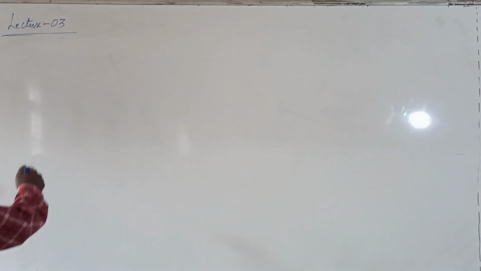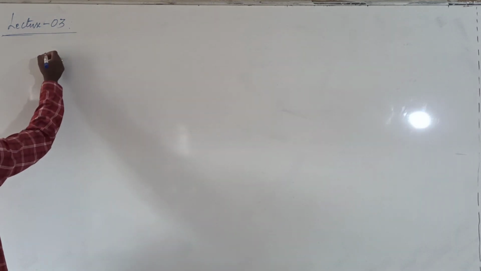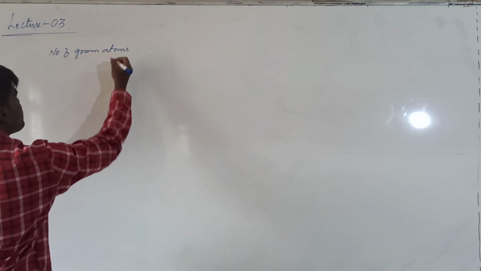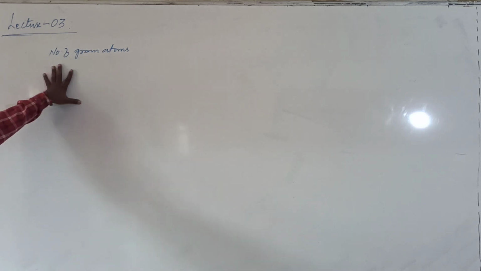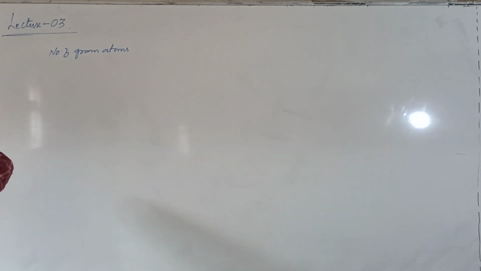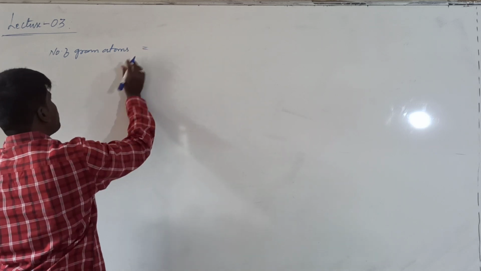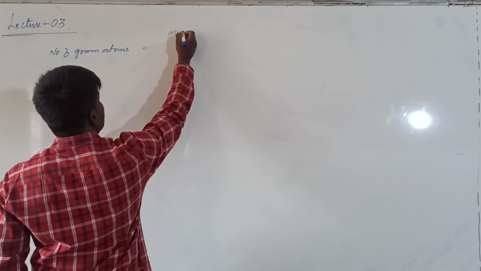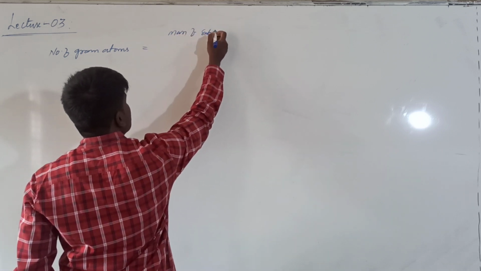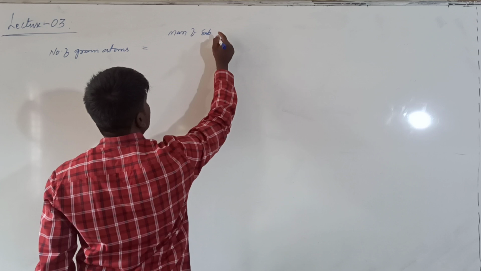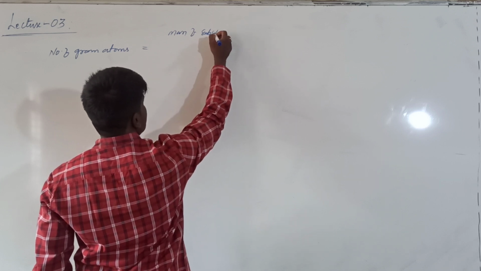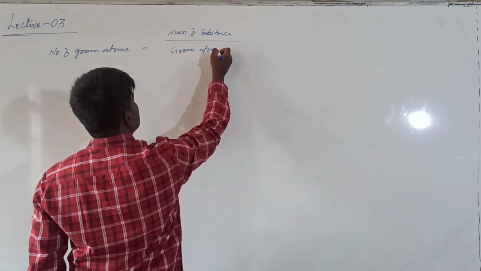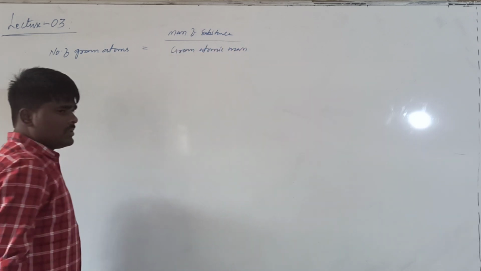Now, the important thing is that if you want to calculate the number of gram atoms, or generally we can also say the number of moles of atoms, it is calculated from the mass of the substance upon the gram atomic mass. Are you getting this?